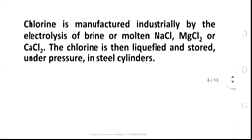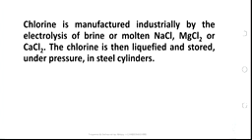What if chlorine is to be produced in industry, that is, on a large scale? Chlorine is manufactured industrially by the electrolysis of brine or molten sodium chloride, or magnesium chloride or calcium chloride. Electrolysis of any of these four compounds can be used to manufacture chlorine in large quantity. That is what we mean by industrial preparation of chlorine.